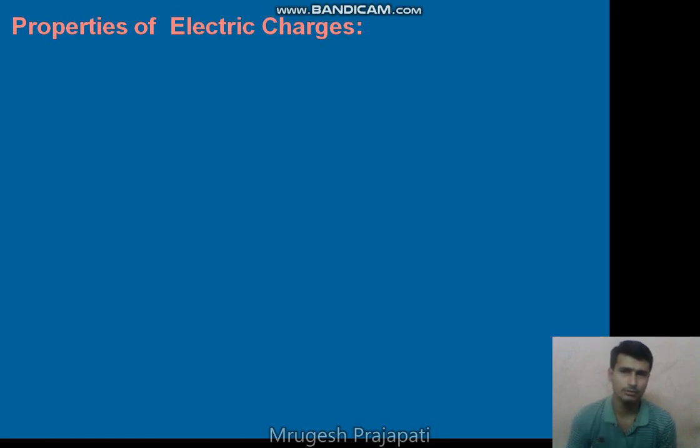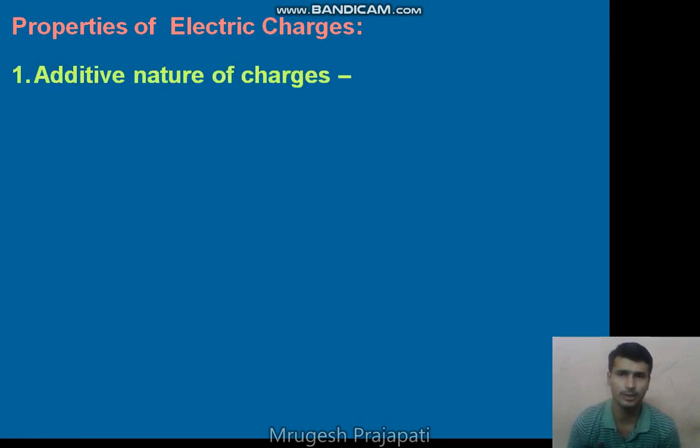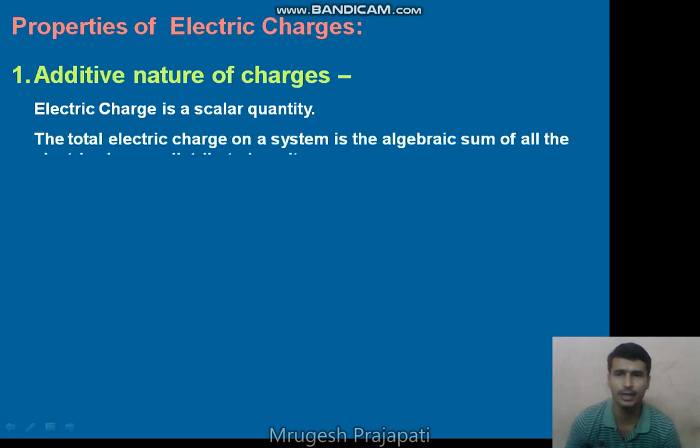So now we discuss some basic properties of the electric charge. The first property of the electric charge is the additive nature of charge. Addition of electric charge is possible. Electric charge is a scalar quantity, so we can add electric charges together.